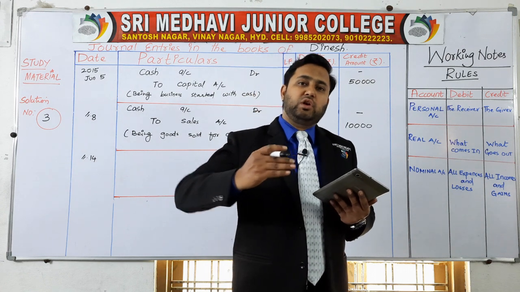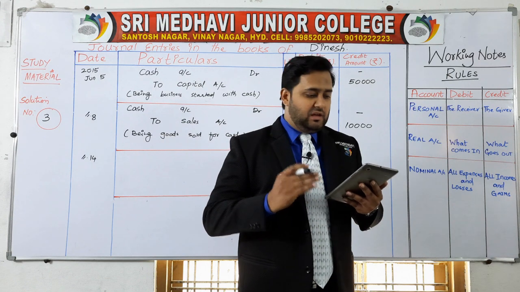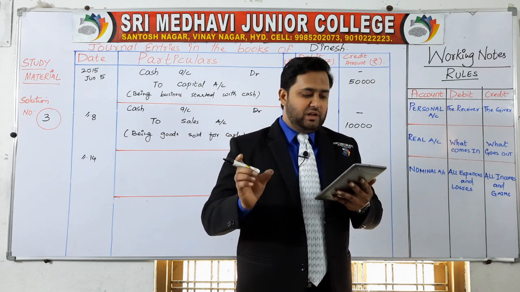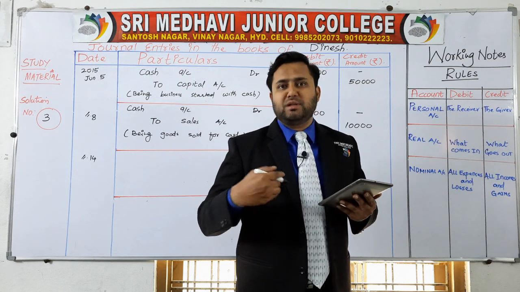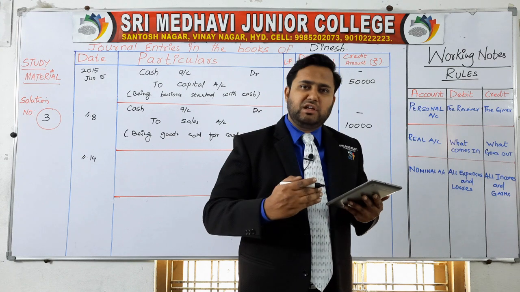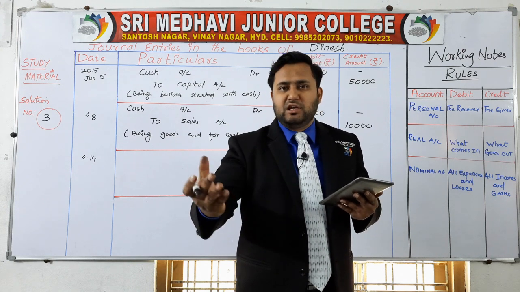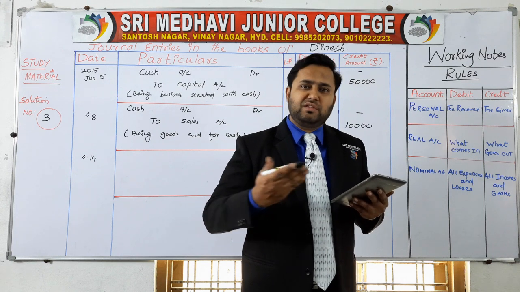So here what is going out? If you are selling the machinery, machinery is going out and cash comes in. Sold machinery in the sense that as you sold the machinery, you will receive the cash. After selling machinery, furniture or any other asset, you will receive the cash.